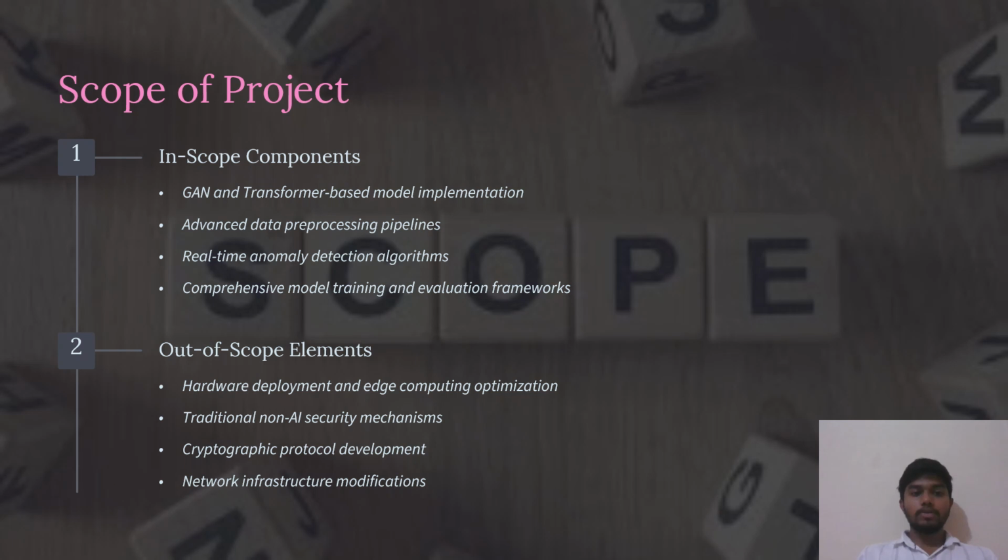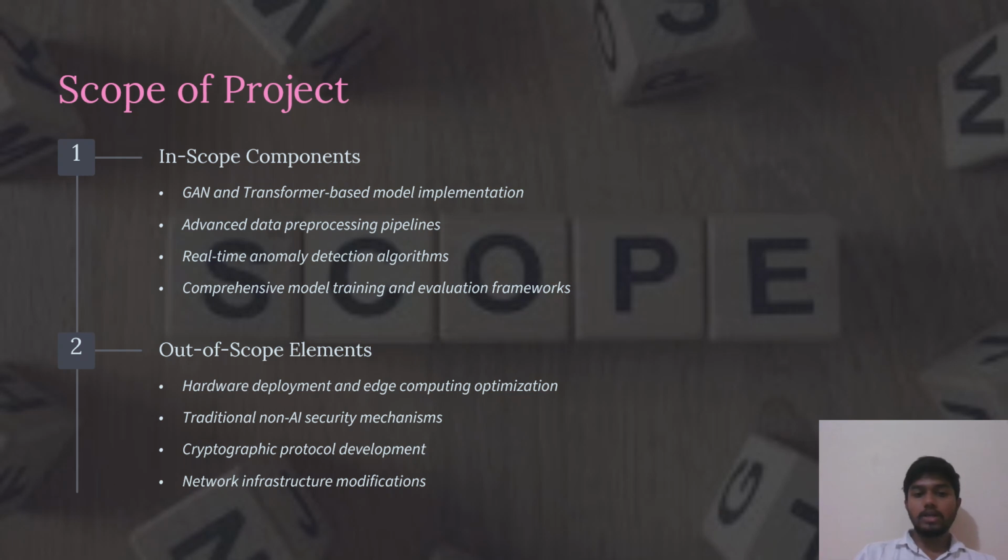Next, coming to the scope of the project. There are two types of scope: in scope and out of scope. In scope refers to what we are using in this project. We are using a GAN and a transformer. The GAN provides a synthetic dataset and the transformer is used to classify whether the attack happened or not.